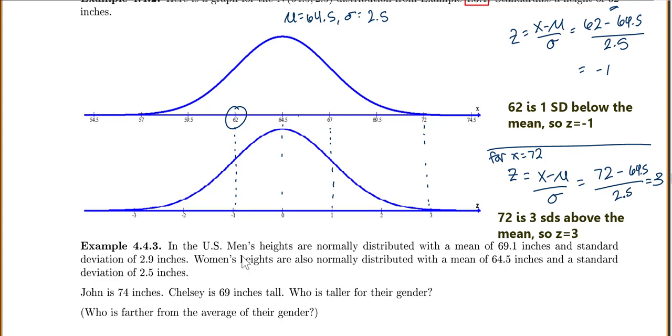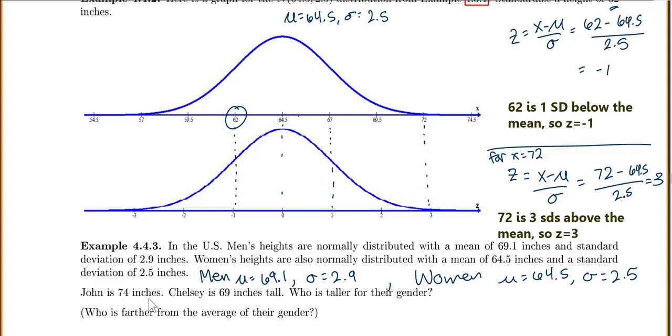So in our next example, U.S. men's heights are normally distributed with a mean of 69.1 and a standard deviation of 2.9 inches. Women's heights are also normally distributed with a mean of 64.5 and a standard deviation of 2.5. So let's write that down. For men, we have a mean of 69.1 and standard deviation equals 2.9. For women, we have our mean equals 64.5 and our standard deviation equals 2.5.